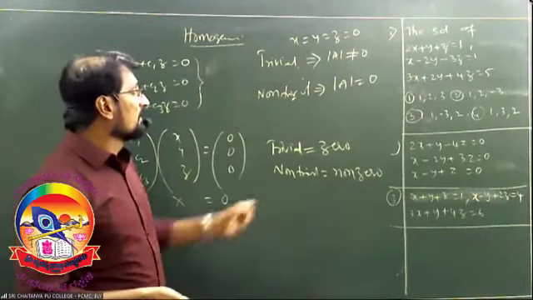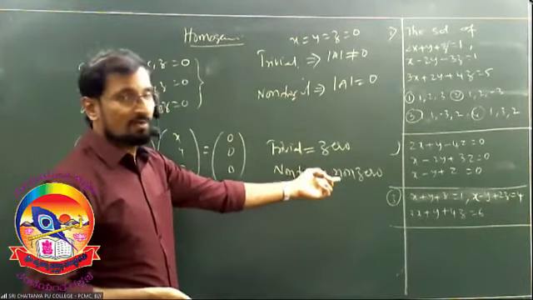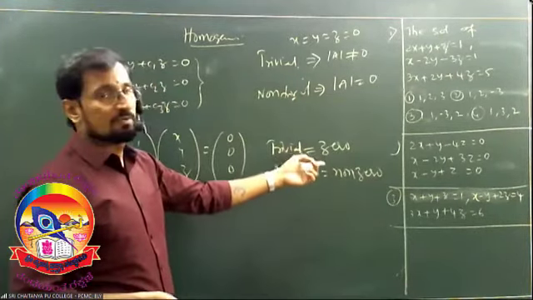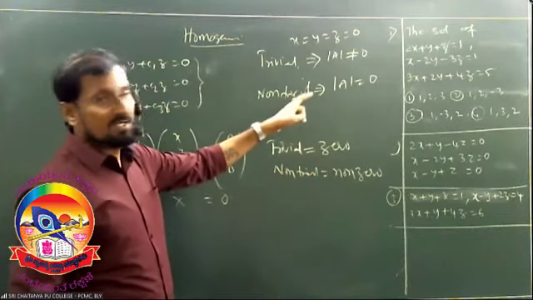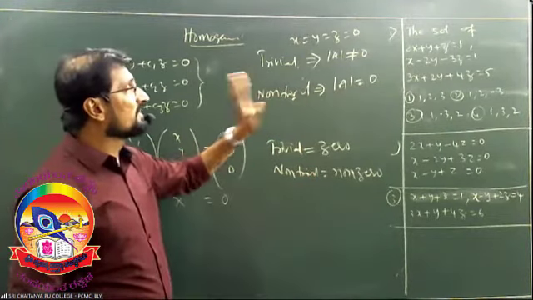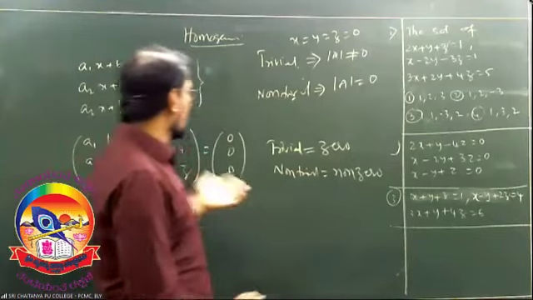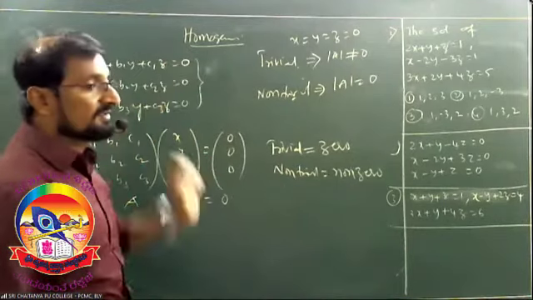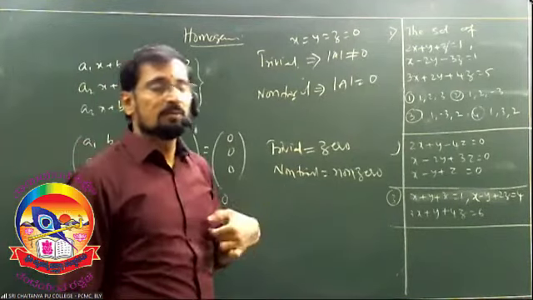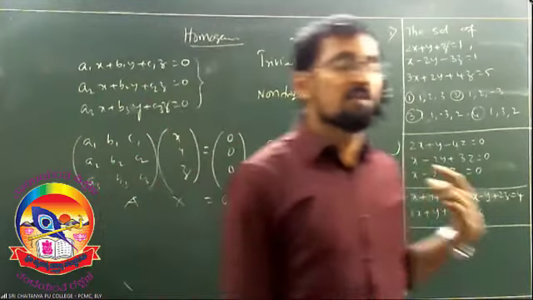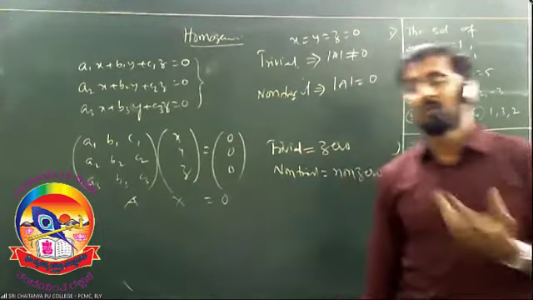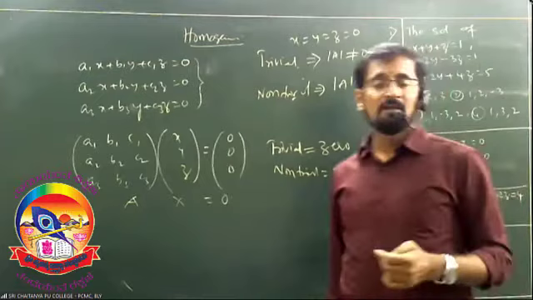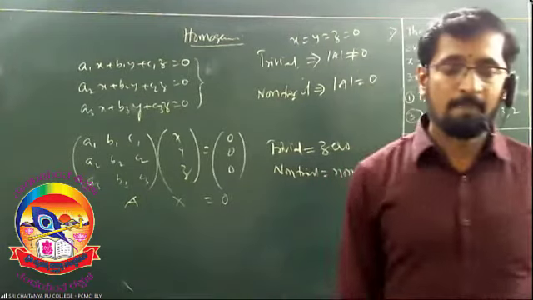Non-trivial means |A| is equal to 0, and trivial means |A| is not equal to 0. Copy this by writing the side heading homogeneous. I have given you the brief discussion. After coming here, you are going to get it entirely clearly.